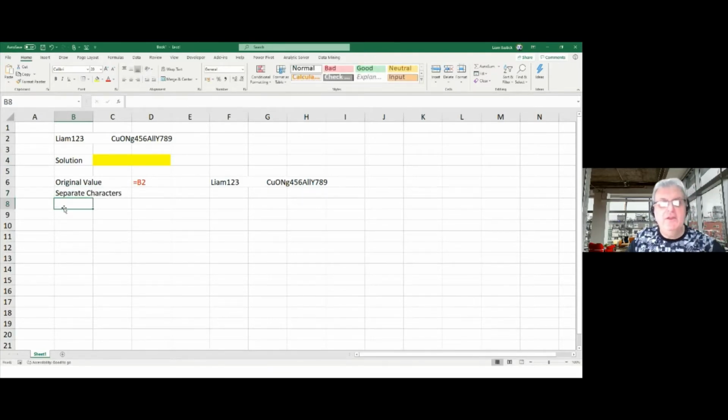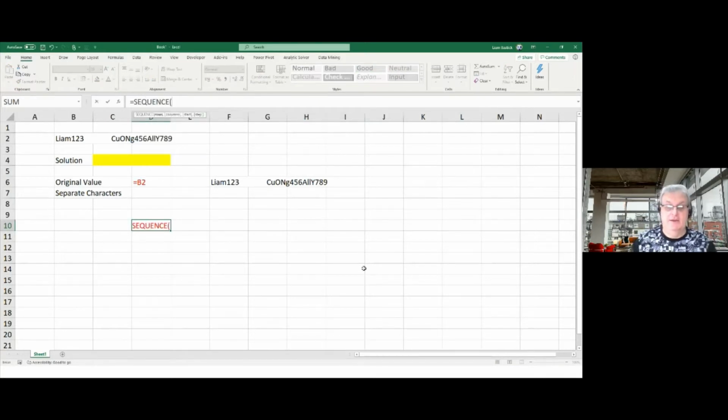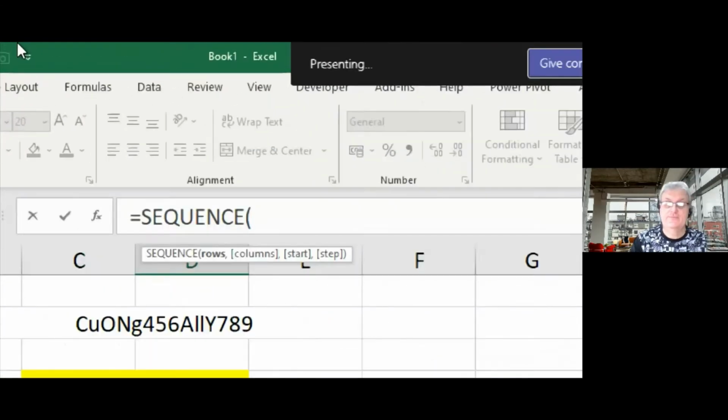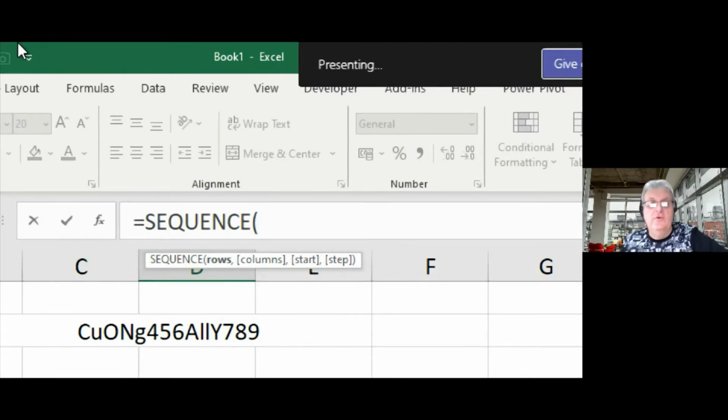Now, I'm going to use a function you may or may not be aware of called SEQUENCE. And what SEQUENCE does is, if I go equals SEQUENCE like this, it's a new function that came out. Let's just zoom in on this. Here, it's got 4 arguments, only one is necessary. It wants to know how many rows to do it over. So it's a case of how many rows, how many columns, what's the starting number, and how much do you want to go up by.